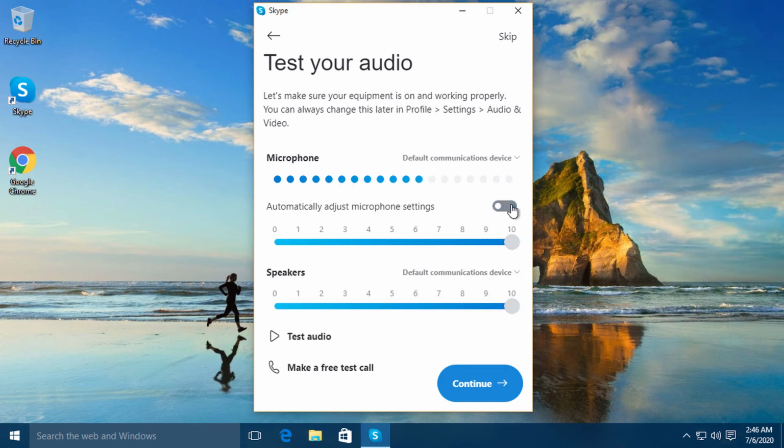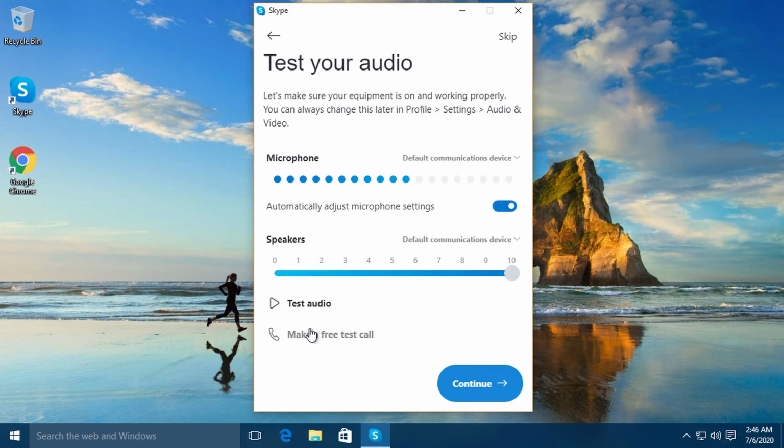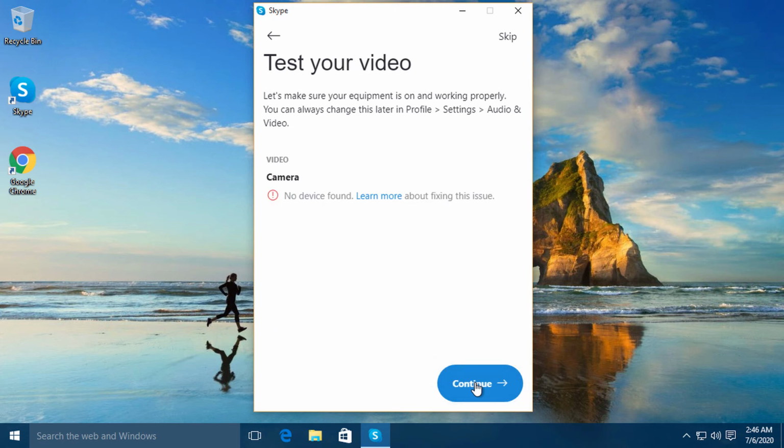On this screen, Skype helps you adjust your microphone and sound, and even lets you do an audio test and a test call to see if your microphone is properly connected and working. On this screen, you can set up your camera device if you have one.